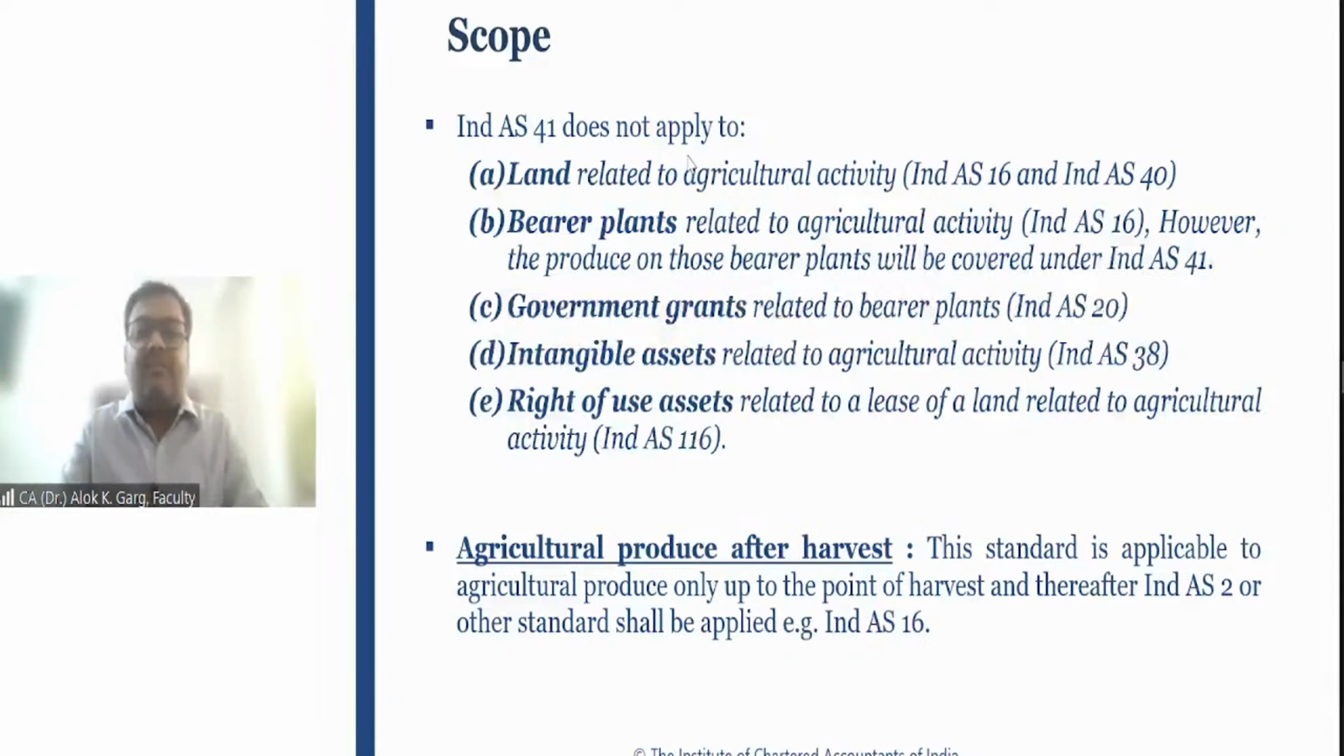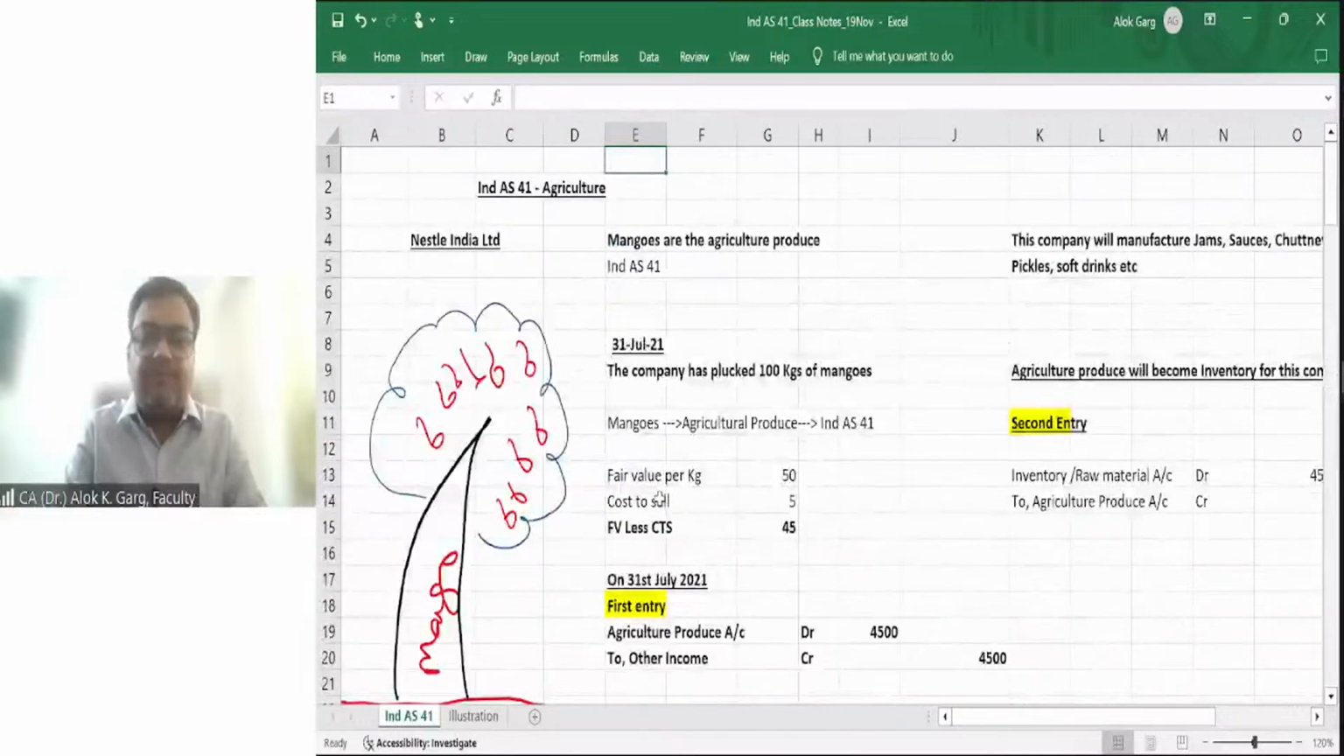So friends, let's move on to an Excel file and please confirm if my Excel file is visible to all of you. Whether my Excel file is visible to all of you?